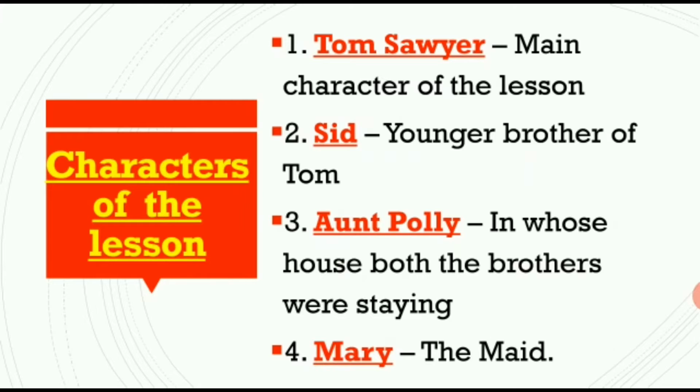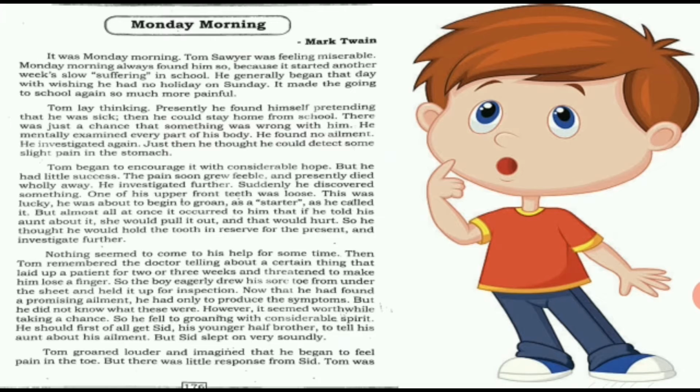And the third one is Aunt Polly. Aunt Polly is the one in whose house both the brothers were staying. And the last one is Mary. Mary is the maid in Aunt Polly's house. This aunt is also said as auntie, but in this lesson it is said as aunt. It is Aunt Polly. So let's start with the lesson.